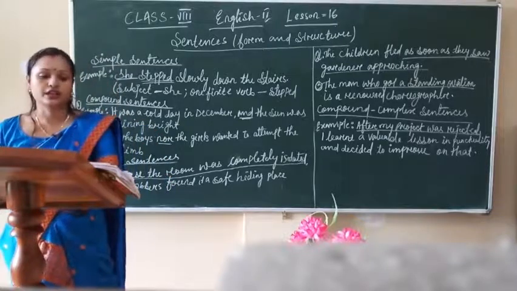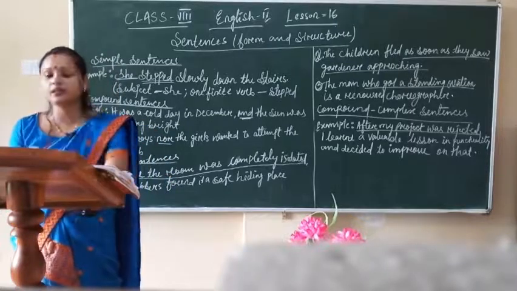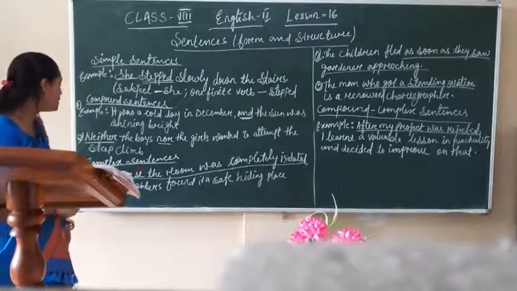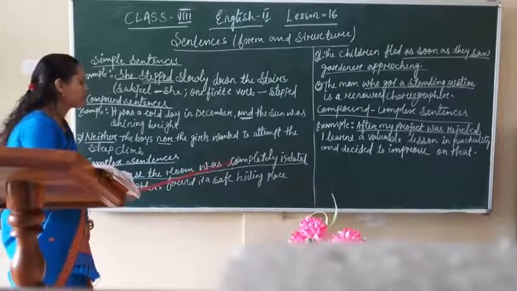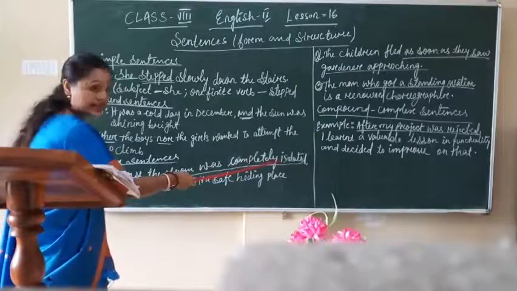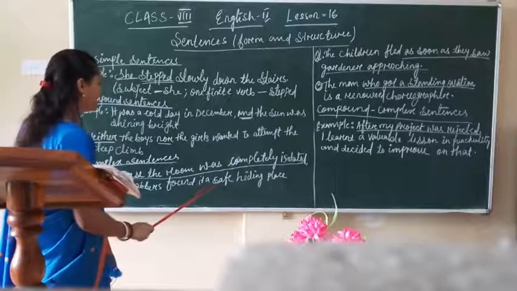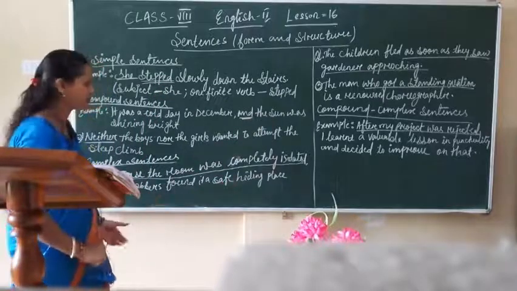So in order to understand more clearly, I have given one example. You can see, before the room was completely isolated, the robbers found it a safe hiding place.